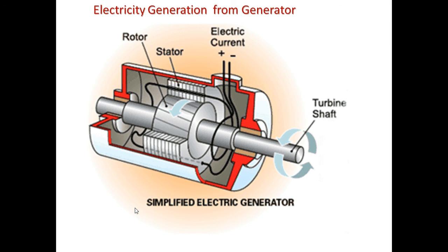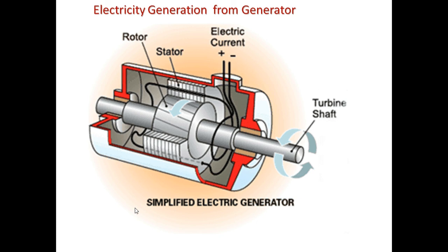Now we can look into the device that is practically used to generate electricity from mechanical energy. If you remember the working principle of hydropower, tidal energy, wave energy, and wind energy, they all convert the kinetic energy of the fluids into the mechanical energy of your turbine.